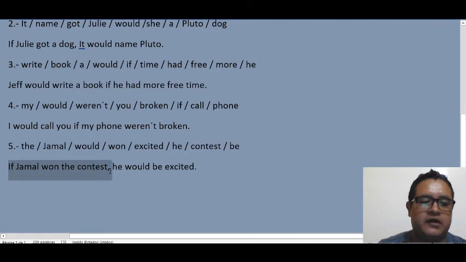So remember, it is important when we start with if, it is if plus the past simple plus the comma. But if we are not starting with if, it is just the subject plus the modal plus the verb in infinitive and plus the complement.